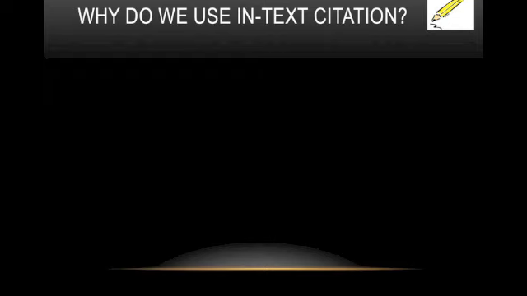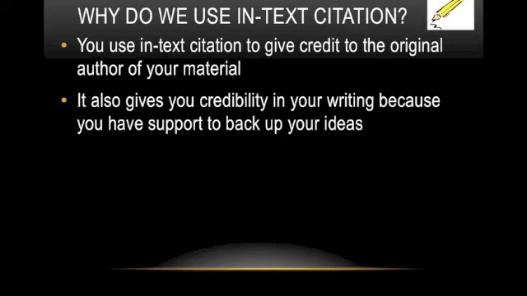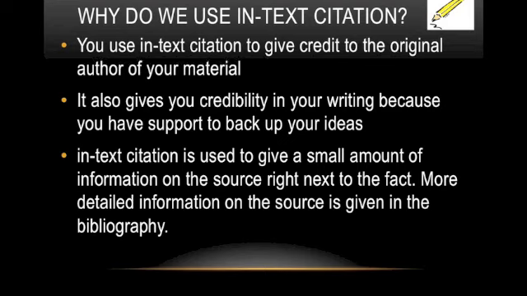So why do we use in-text citation? Well, you use in-text citation to give credit to the original author of your material. It also gives you credibility in your own writing because it gives you support to back up your ideas. And in-text citation is used to give a small amount of information on the source right next to the fact. More detailed information on the source is given in the bibliography, but we're not worrying about that yet. We'll do that when we do our next big essay.